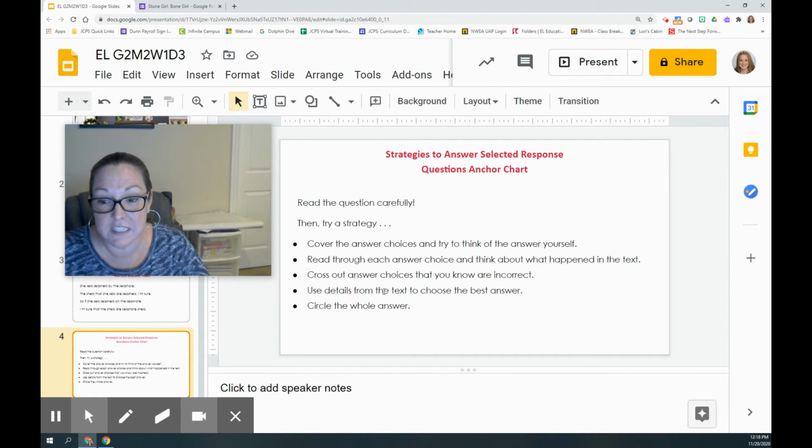You want to use details from the text to choose the best answer. And on paper, you would circle the whole answer. On a computer, we click in the circle that has the correct answer. So let me show you the multiple choice questions you're going to answer today. I've got them linked on a Google form.